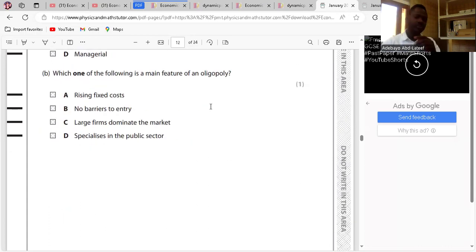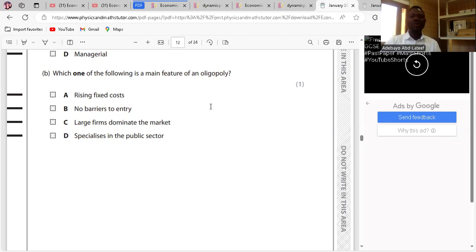Done. Which one of the following is the main feature of an oligopoly? So what's an oligopoly? Oligopoly is a market structure whereby few large firms dominate the industry. So dominating the industry is there. Large firms dominate the market. That's C. That's the answer.